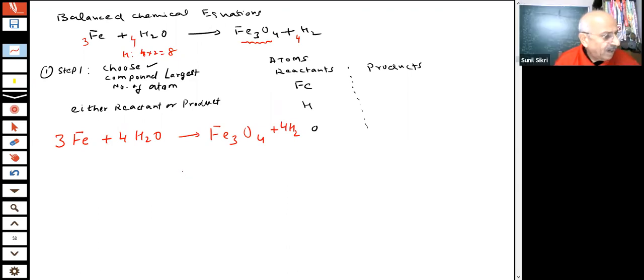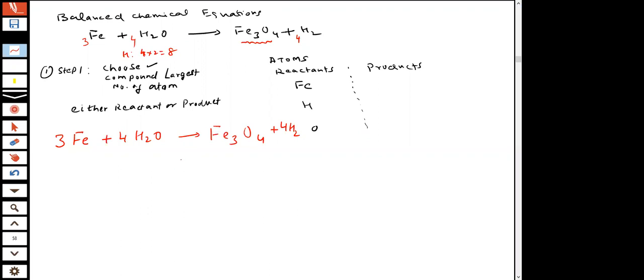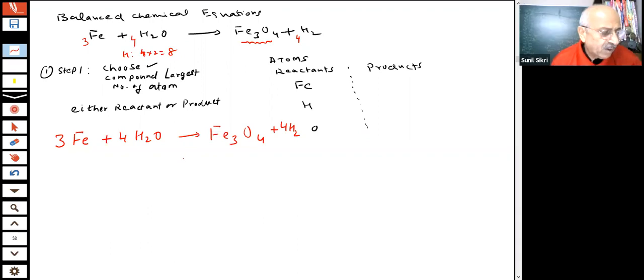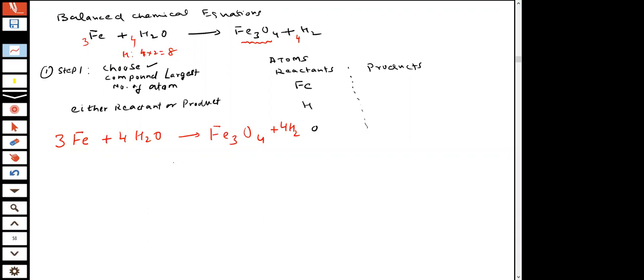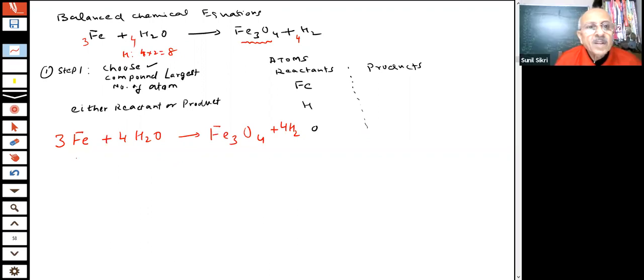Does it have an equal number of atoms? Count the number of atoms on both sides. Students, are they equal or not? 3 iron, 4 oxygen, and 8 hydrogens on both sides. It is equal.